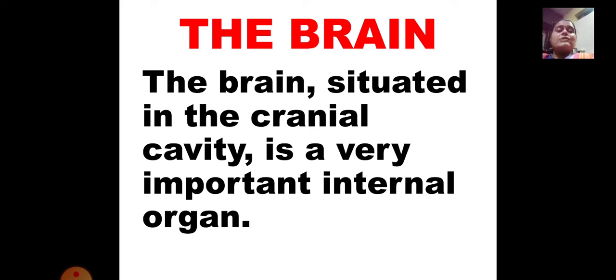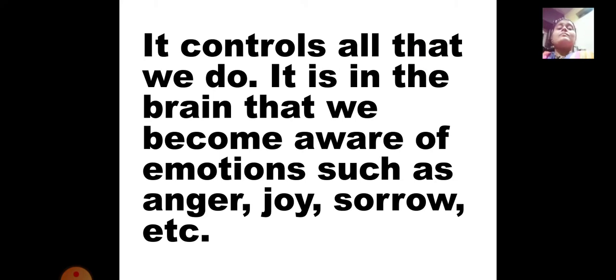The brain situated in the cranial cavity is a very important internal organ. Very, very important, children. The brain is one of the most important internal organs of our body. And where is it situated? It is situated in the cranial cavity. Okay. It controls all that we do. When we walk, we sleep, we eat, we play, we study. Each and every activity, all small to big activities, everything is controlled by our brain.